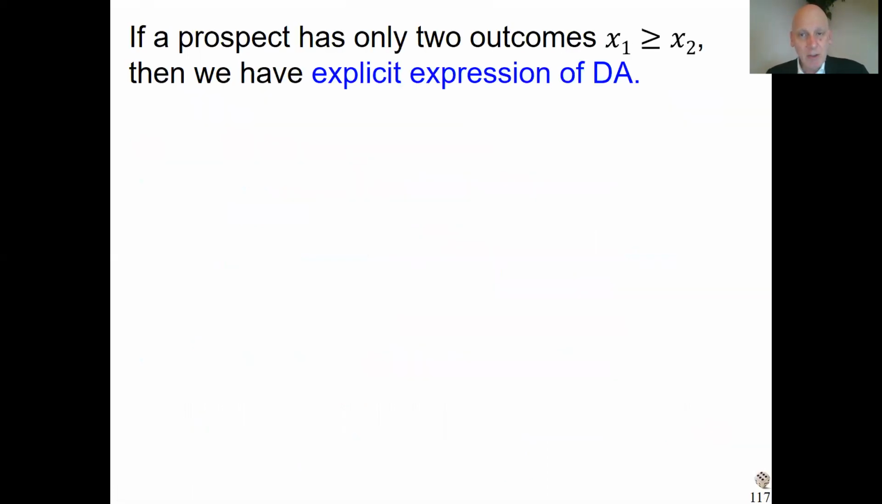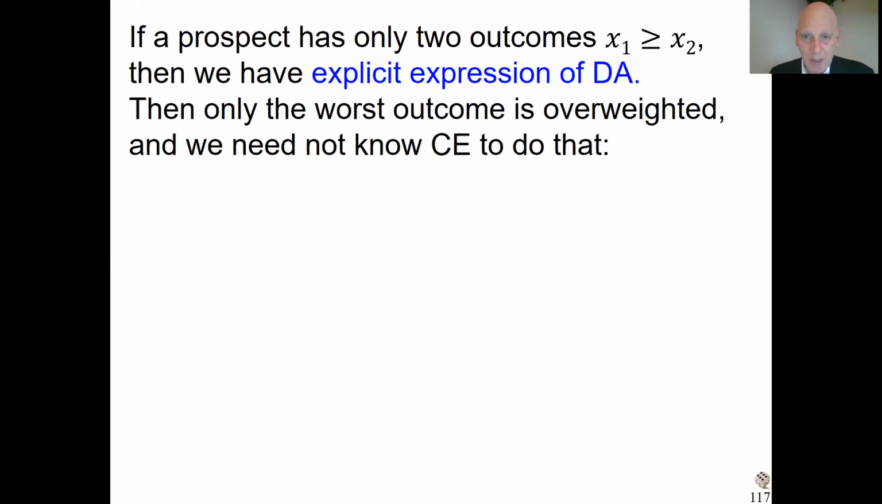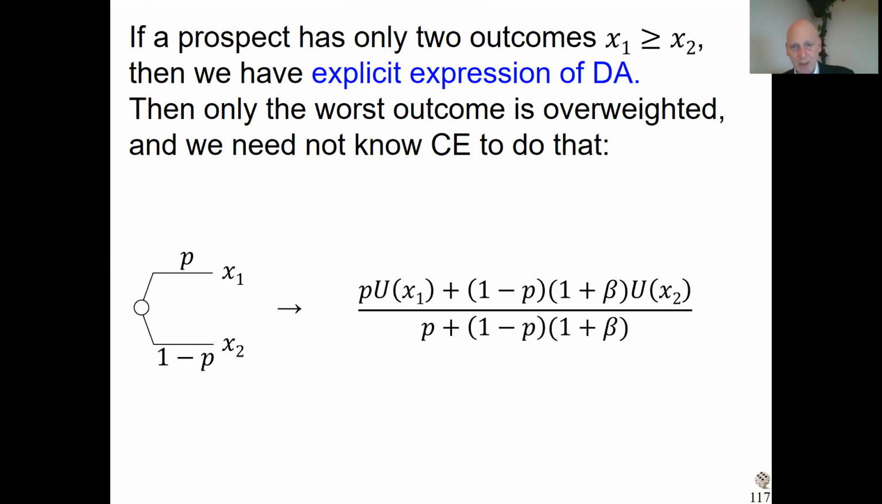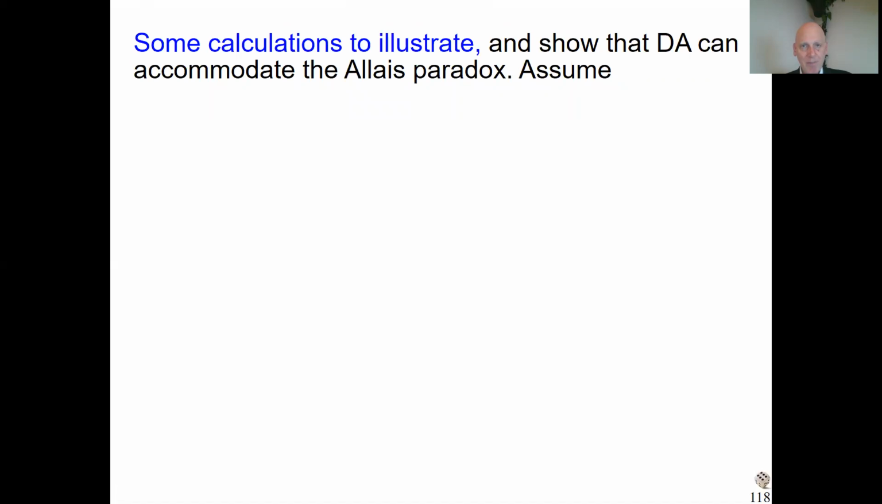Life is easier if there are only two outcomes, because then we need not know the certainty equivalent. We can immediately say the best outcome of these two is elation, and the worst outcome is the disappointment. So we can go ahead and get an explicit formula. There it is, where the worst outcome x2 is overweighted by the extra factor. Here we have an explicit formula. So then life is a bit easier.